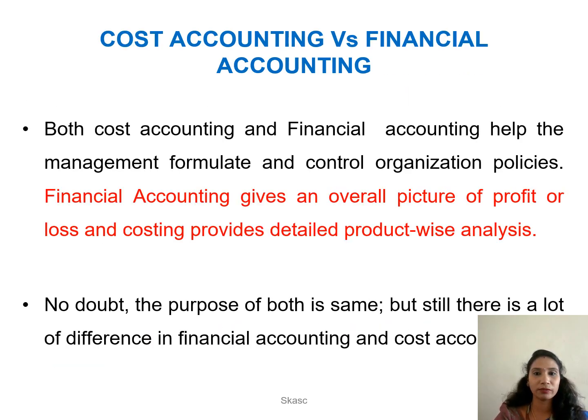Cost accounting versus financial accounting. Cost accounting and financial accounting help the management to control the overall organizational policies. But the difference between the two is only one. Financial accounting gives the overall picture of the profit, but cost accounting gives detailed information about the product by analysis. The purpose of both is the same, but the difference between financial accounting and cost accounting varies.